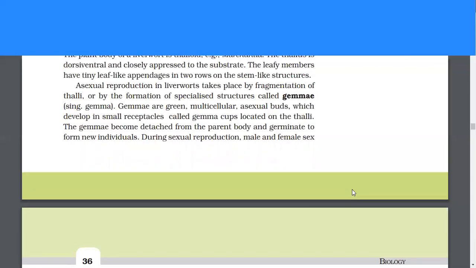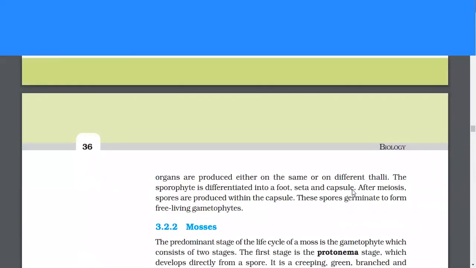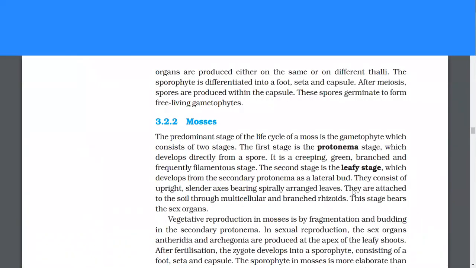During sexual reproduction, male and female sex organs are produced either on the same or on different thalli. The sporophyte is differentiated into a foot, seta, and capsule. After meiosis, the spores are produced within the capsule. These spores germinate to form free-living gametophytes.